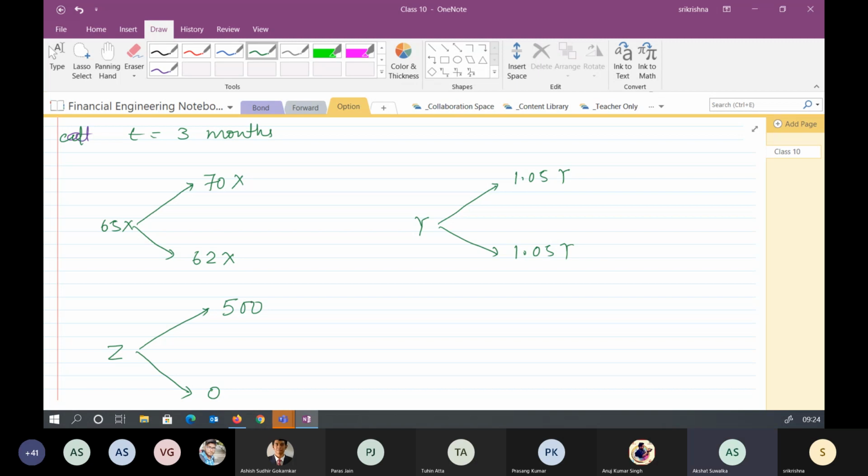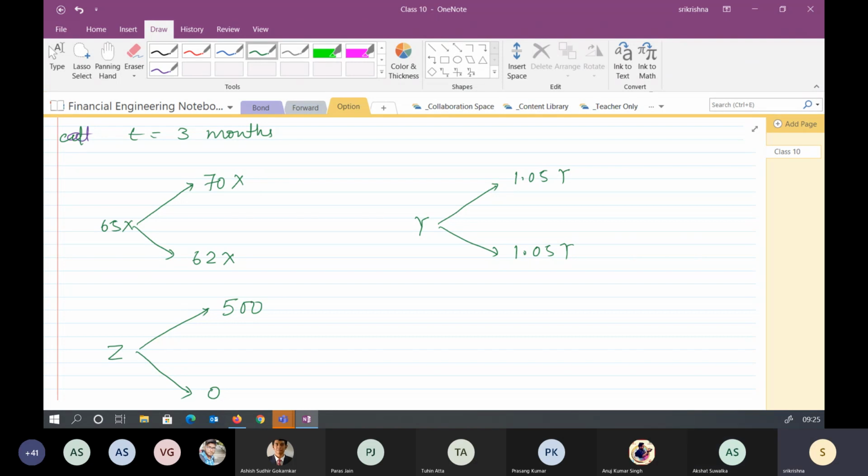Not 5x, 500, because you have agreed to sell $100 at the price 65. If the price has gone to 70, you are having a loss of 500 because you are buying at 70 and selling at 65. So your loss is for per dollar 5 rupees. So the total loss will be 500.